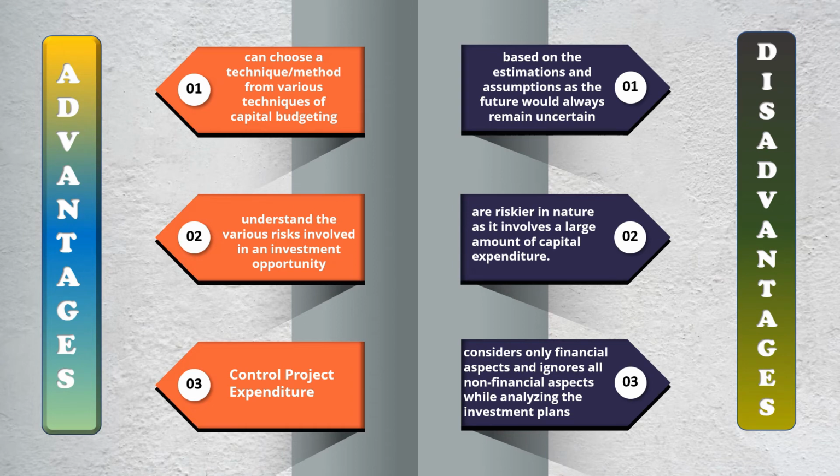However, the disadvantages of this technique are based on the estimation and assumptions, as the future will always remain uncertain, especially the duration of the COVID-19 pandemic. Second, capital budgeting decisions are riskier in nature, as it involves a large amount of capital expenditure. These decisions require the utmost care as it affects the success or failure of every business. Any wrong decisions regarding allotment of funds may lead the business to substantial losses or eventually cause a complete shutdown.